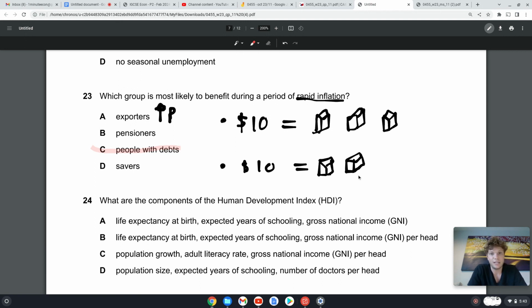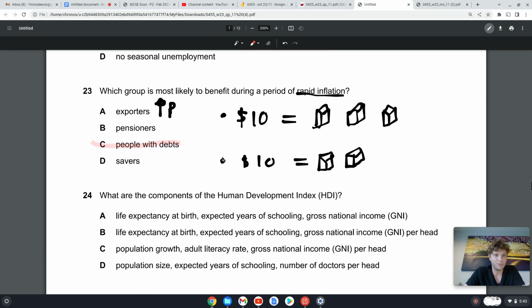So I'm actually benefiting from this period of inflation, even though I owe you the money, because the value of that money has decreased. And the opposite is true for savings. Okay, so if you're saving your $10, in the beginning, when you started your savings, it was worth 3 cartons of milk. Now it's only worth 2 cartons of milk. So you actually haven't benefited at all from saving.